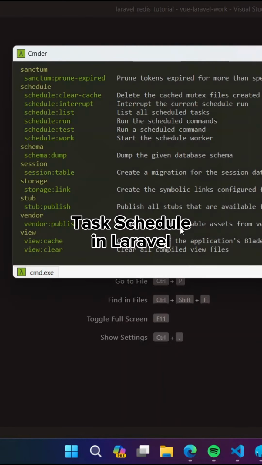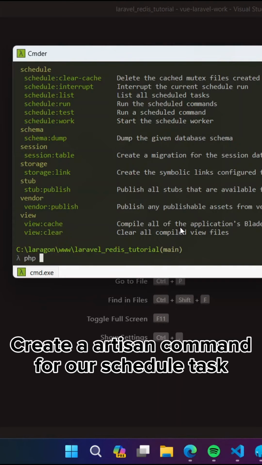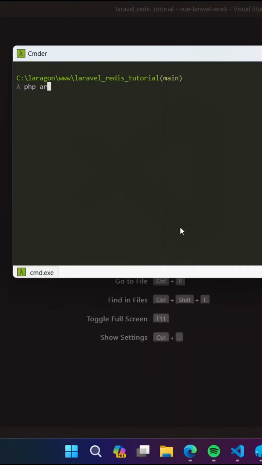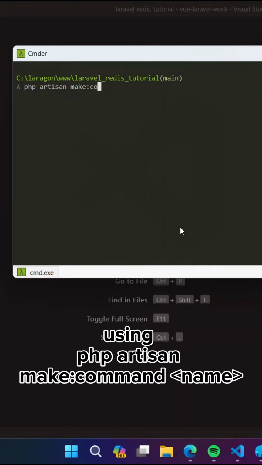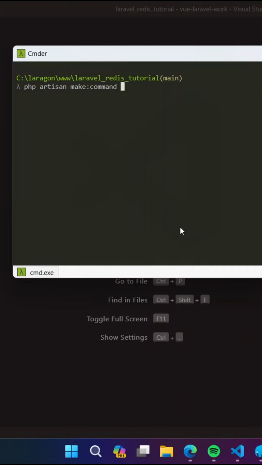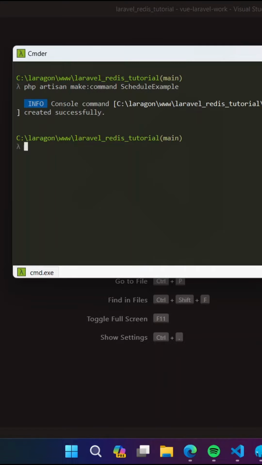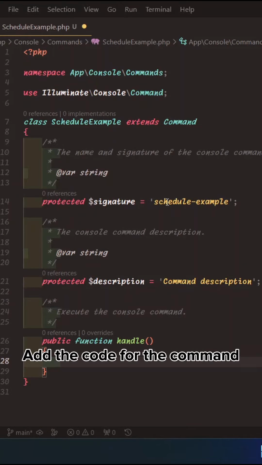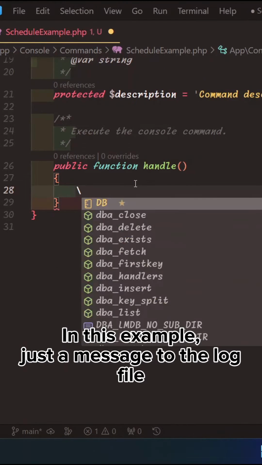Task schedule in Laravel. Create an artisan command for our scheduled task, using PHP artisan make:command with the command name. Add the code for the command. In this example, just a message to the log file.